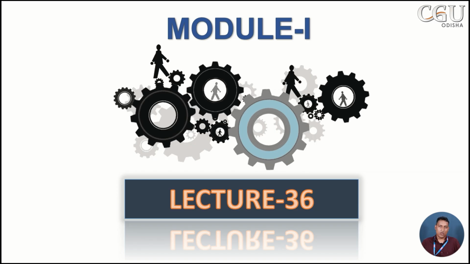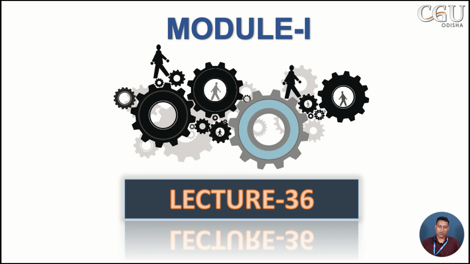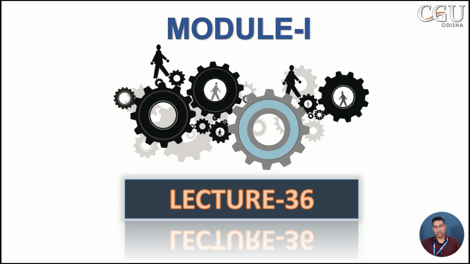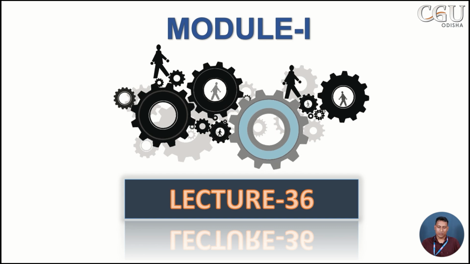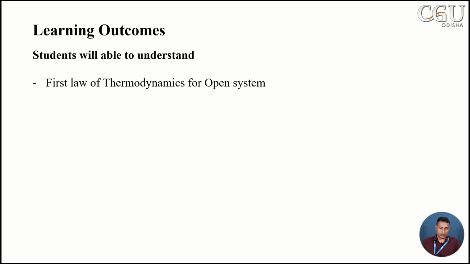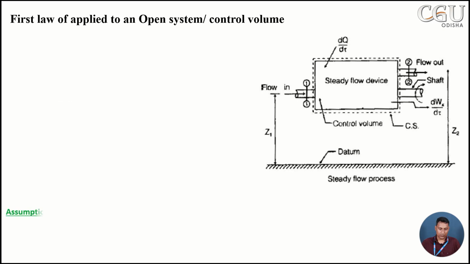But in this system we will define a control volume where mass is entering and mass is leaving. So the learning outcome for this lecture is the first law of thermodynamics for an open system. Then we will derive a steady flow energy equation, and lastly we will see a perpetual motion machine kind one.